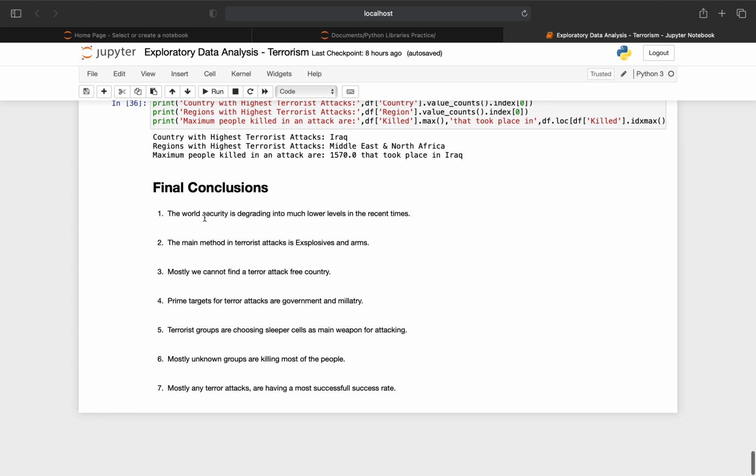Final conclusions. World security is degrading to much lower levels in recent times. The main method in terrorist attacks is explosives and arms. Mostly we cannot find a terror-attack-free country. Prime targets for terror attacks are government and military. Terrorist groups are choosing sleeper cells as a main weapon for attacking. Mostly unknown groups are killing the most people. Mostly any terror attack has a very high success rate.